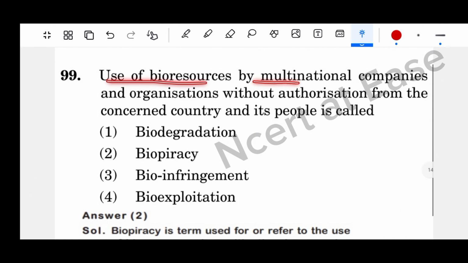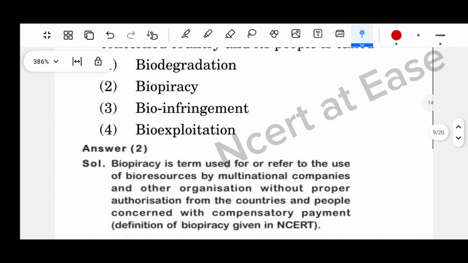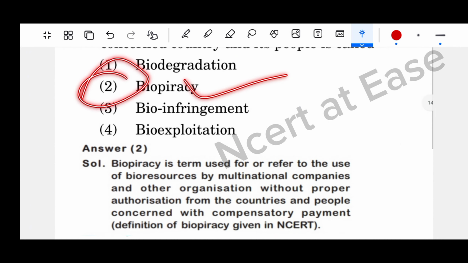Use of bioresources by multinational companies and organizations without authorization from the concerned country and its people is called. Biopiracy is the term used to refer to the use of bioresources by multinational companies and other organizations without proper authorization from the countries and people concerned, with compensatory payment. Given in NCERT, option 2, biopiracy is the right answer.